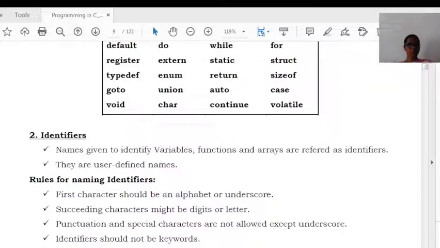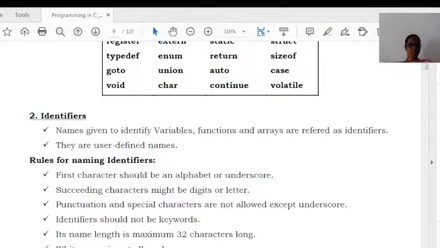The first character should be an alphabet or underscore. Following these, it may be numbers or letters. Punctuation or special characters are not allowed except underscore. It should not be any keyword. A maximum of 32 characters is allowed. White spaces are not allowed.